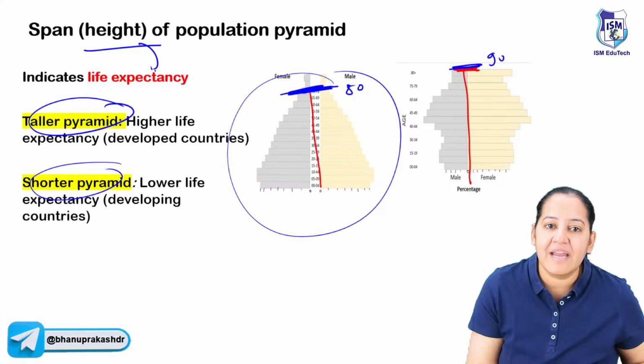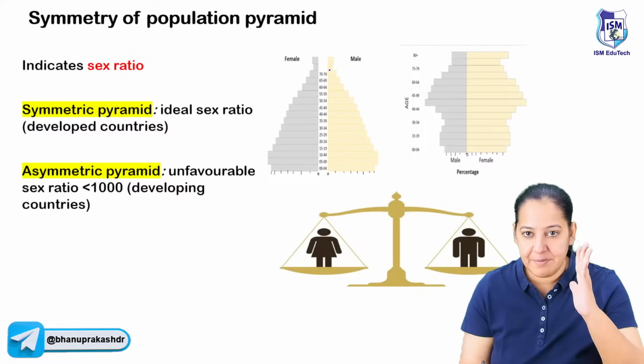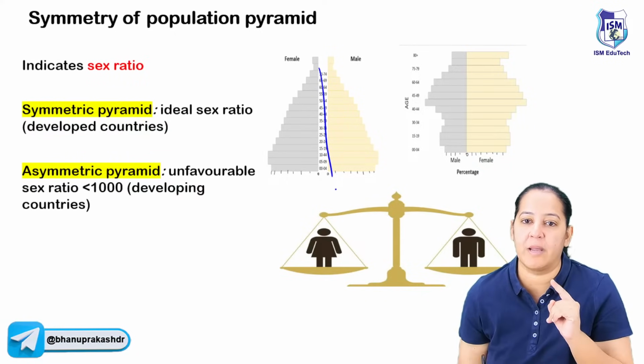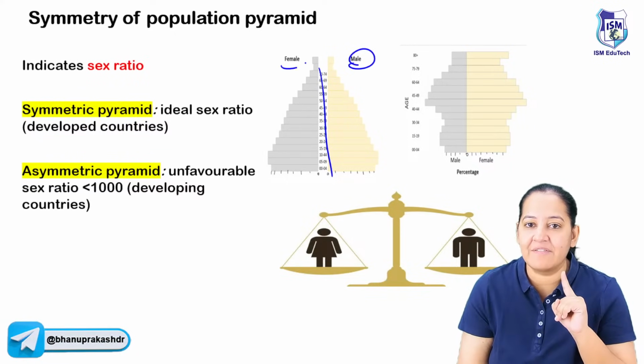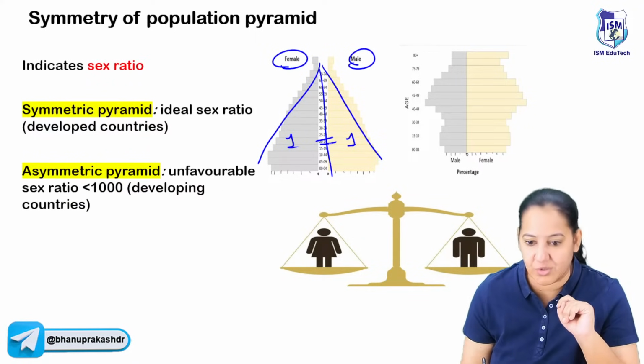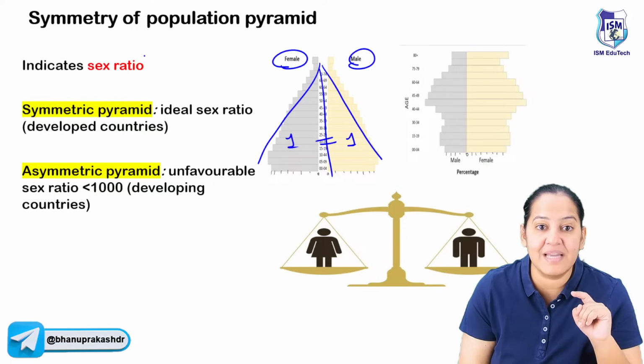So height indicates life expectancy. And see the symmetry. Symmetry means if you fold it from the center, whether they are overlapping or not overlapping. So this side we have male, this side we have female. It should be exactly symmetrical. So that one male, one female, 1:1, sex ratio is 1. So the symmetry is indicating the sex ratio.